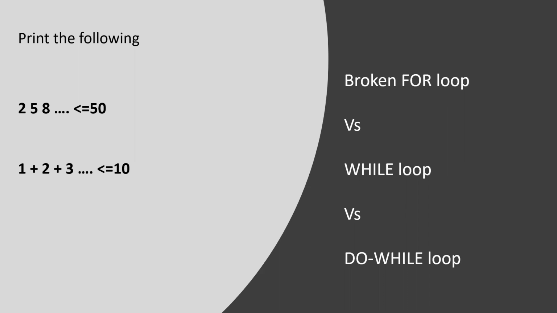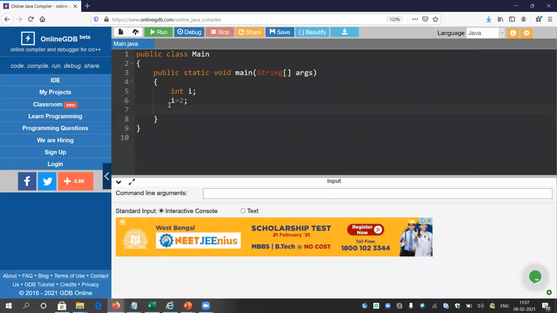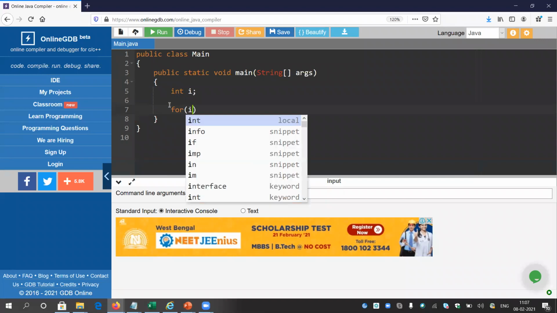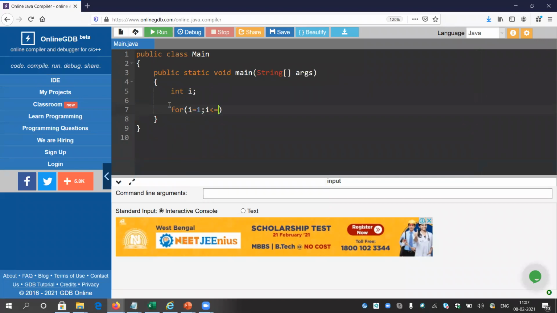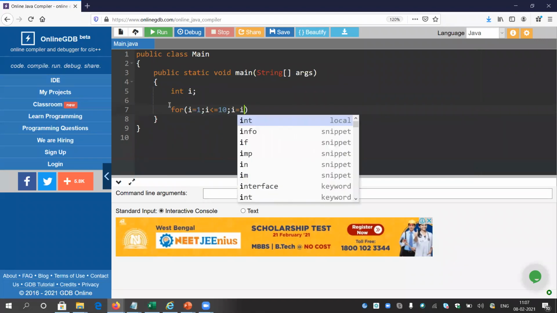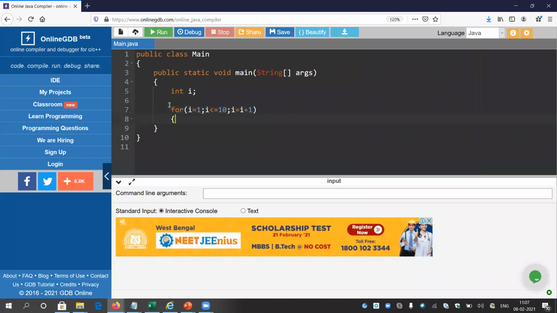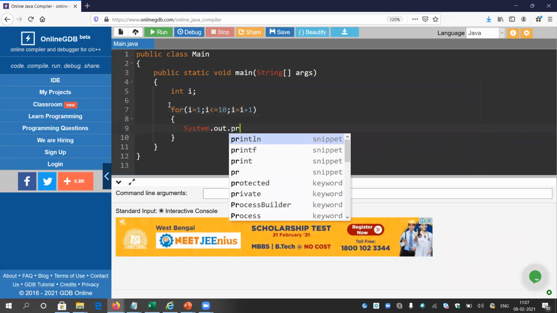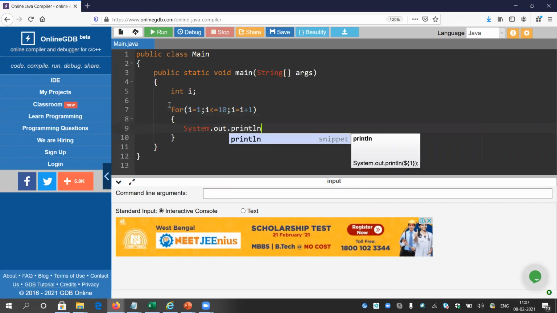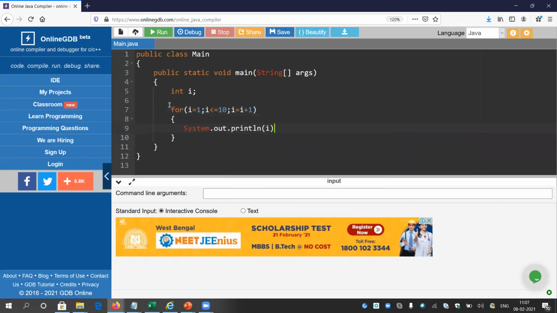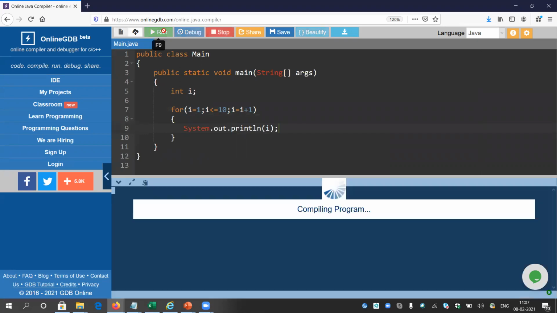So these are very easy programs, till n, till 10. I can write i equals to 1, i lesser than equals to 10, i equals to i plus 1. Now just write System.out.println(i). So it will print 10 numbers.